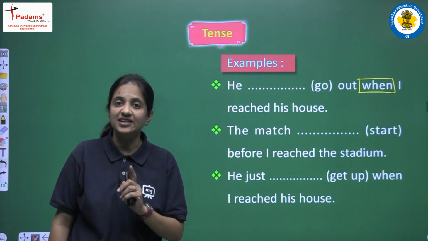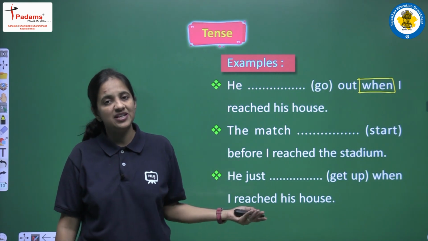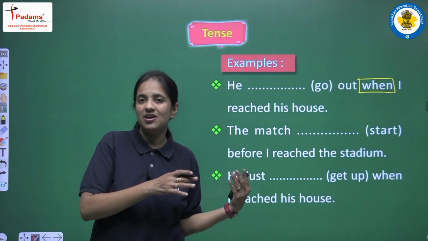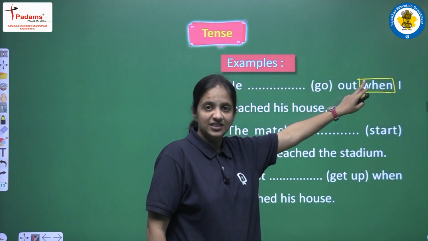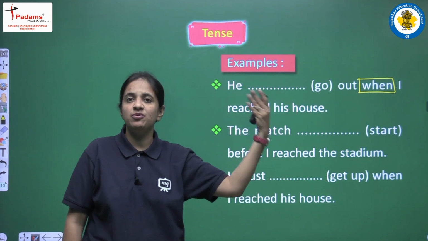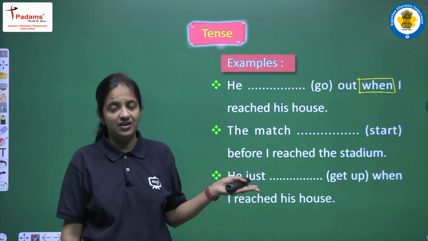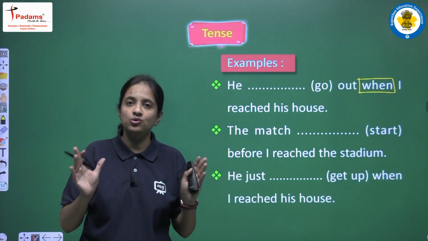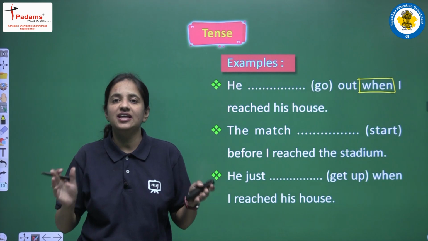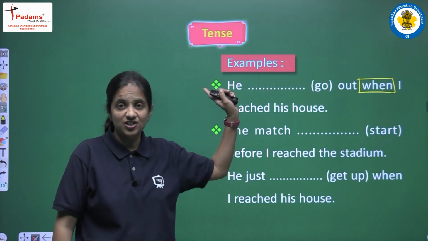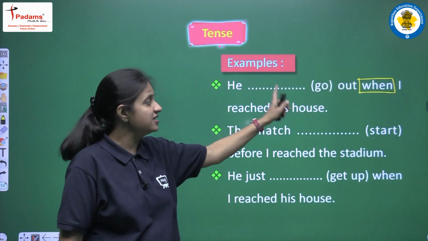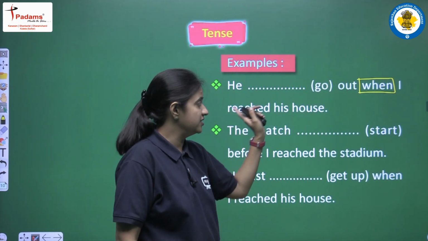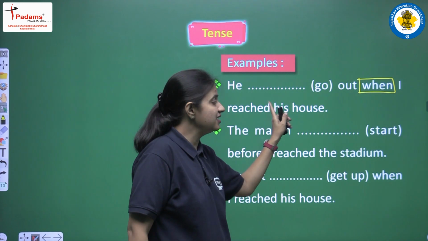and both clauses are connected using that conjunction. Okay, we have seen many examples like this before in this tense. So now we all know that when we have a conjunction, maybe when, before, any conjunction, then it means we have two clauses and both clauses are connected using the conjunction. So in this sentence we have when, which means we have two clauses. So let's read the second clause first. The second clause is: I reached his house.